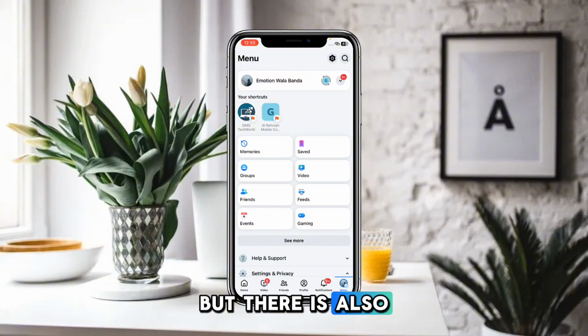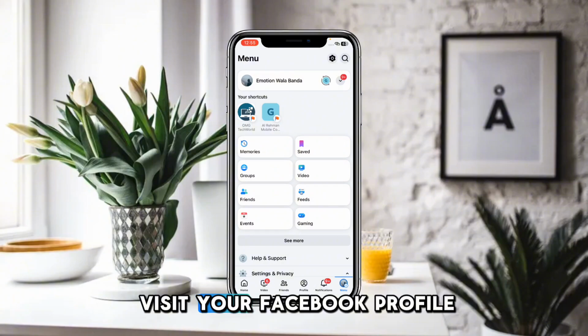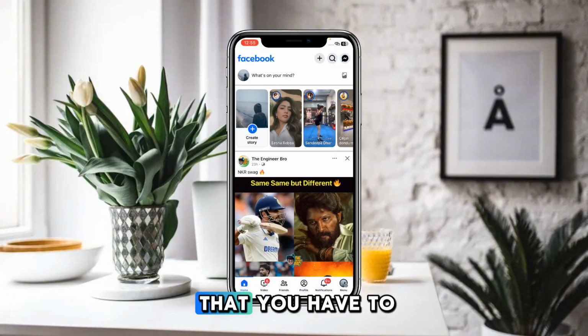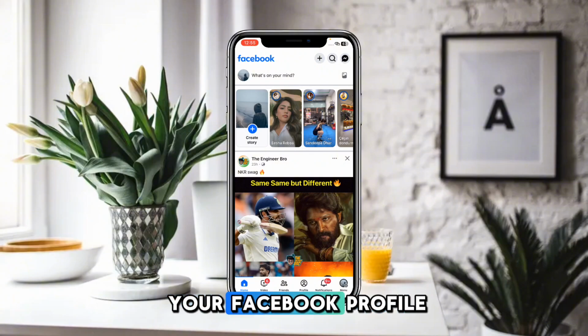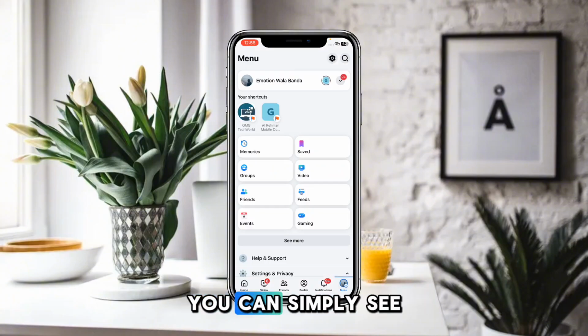But there is also another trick which tells you who visits your Facebook profile. The trick is that you simply add a story on your Facebook profile, and after that you can see the visitors who view your story. Otherwise there is no option available.